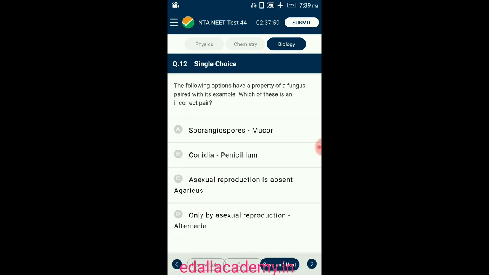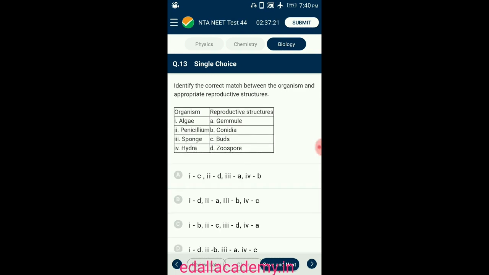Example, Alternaria. In Basidiomycetes, asexual spores are not found, but asexual reproduction is seen in the form of fragmentation. Example, Agaricus. Agaricus is commonly called mushroom. Sexual spores called basidiospores are produced on dikaryotic mycelium, which on germination during favorable condition produce dikaryotic mycelium. So the answer for this question is option C. Asexual reproduction is absent in Agaricus.